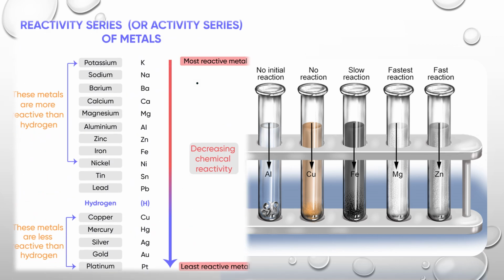So we also know about this reactivity series or activity series of metals. You can see potassium, sodium, barium, calcium, magnesium, aluminum, zinc, iron and nickel. These metals are more reactive than hydrogen, and from top to bottom they show decreasing chemical reactivity. So how does the reactivity decrease? That is, Mg is more reactive than aluminum, than zinc, than iron.